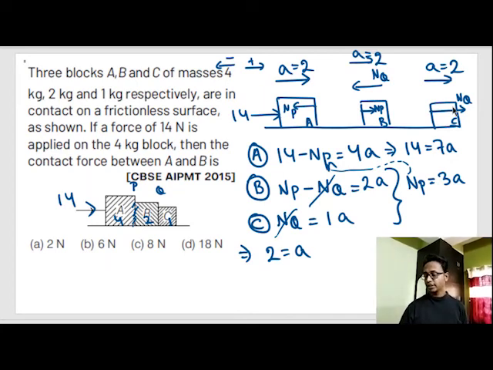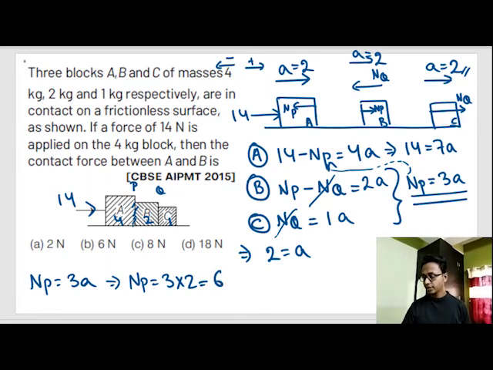Now the question is asking for the contact force between A and B. That means the contact force NP is what they are asking. So we know that NP minus NQ is equal to 2A, or from out here, NP is equal to 3A. No need to solve the entire thing again. NP is equal to 3A and A is equal to 2 meters per second squared, so NP is equal to 3 into 2, which is 6 Newton.